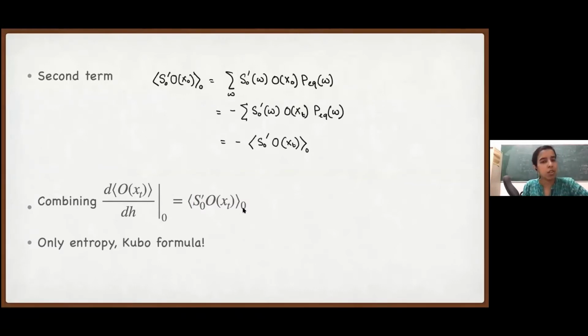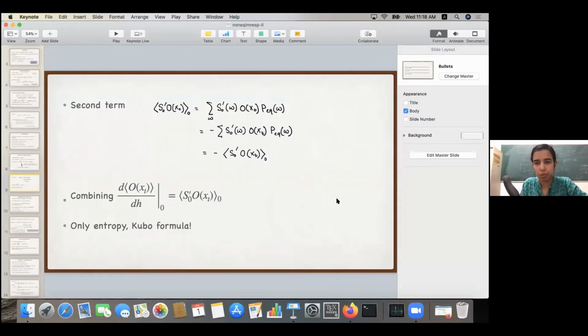So that we already saw on the very first day, that this is the Kubo formula. We saw that the Kubo formula is equivalent to saying that the response is given by the correlation of the observable with the entropy generated by the perturbation. If you remember, we explicitly wrote this dS of V S over T term, and we integrated and saw that this is exactly the entropy. Okay, so Prashant, does this answer your question? Yes, okay.